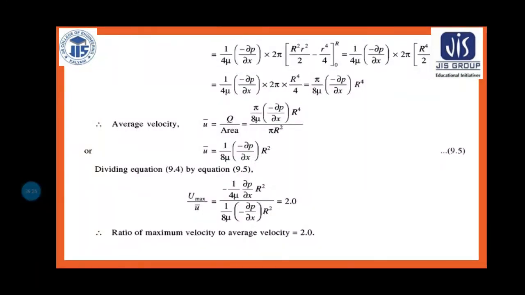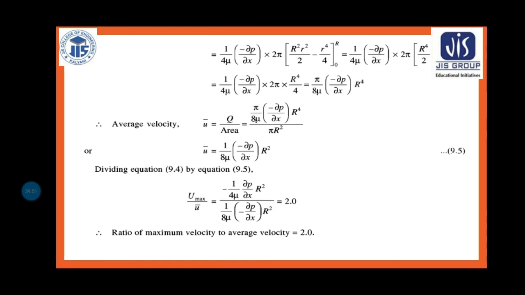So this is all about the derivation. I hope it is clear. It is a very important numerical derivation, and it is always asked in the exam. It can be asked as: derive the ratio of maximum velocity to average velocity when the fluid is flowing through a circular pipe.